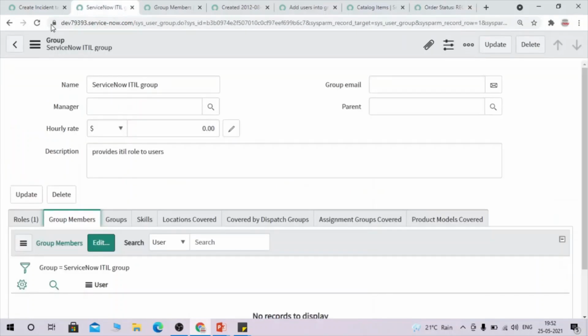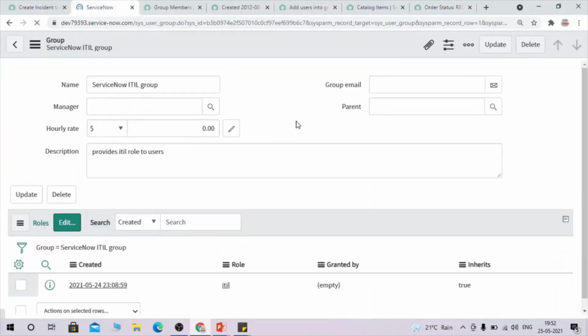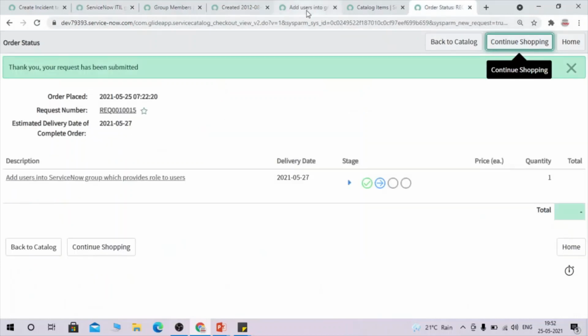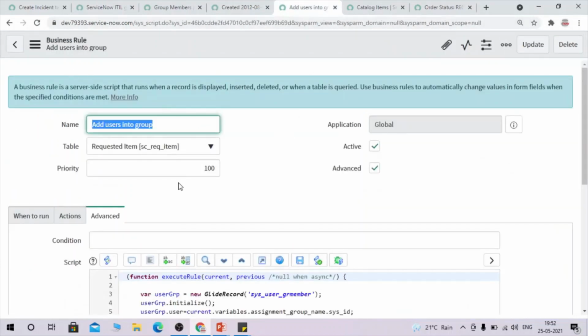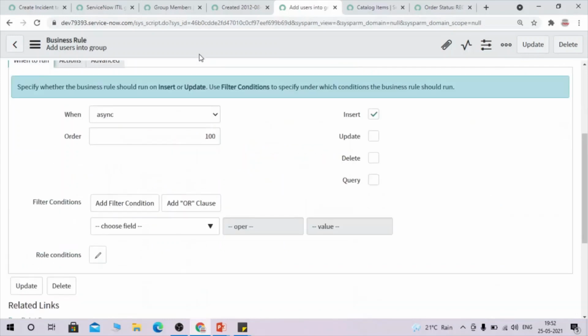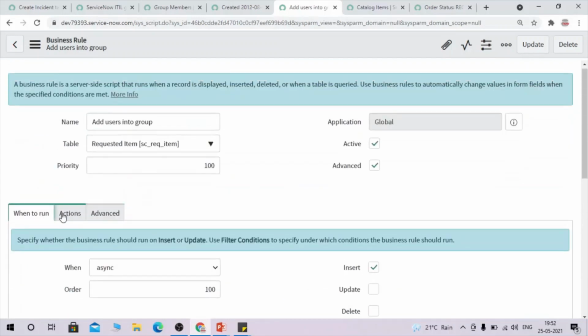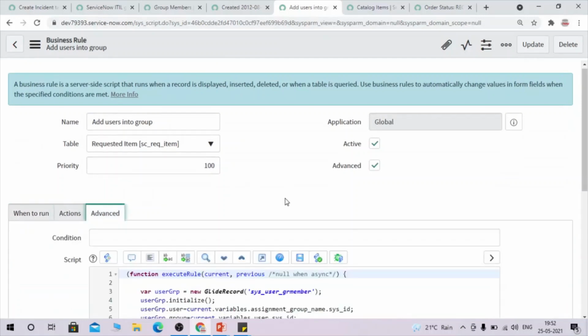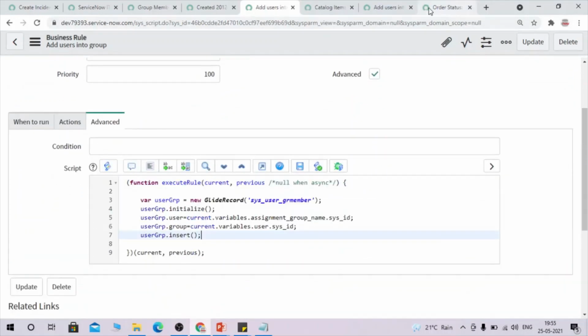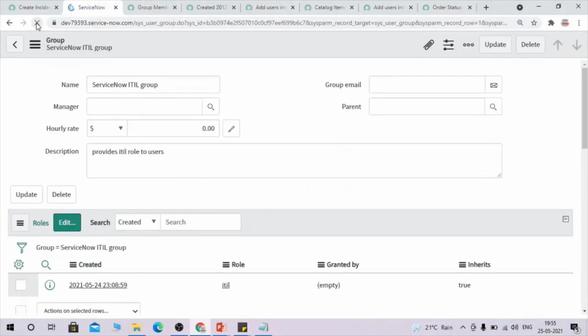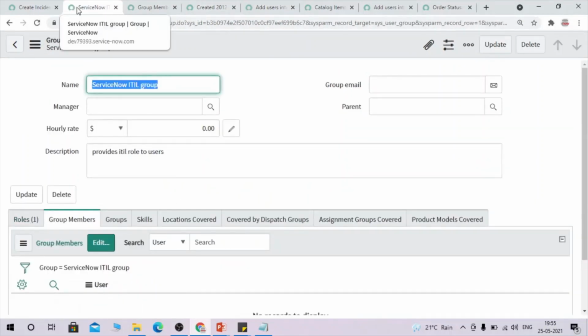So let's refresh it and check. Okay, not added. So maybe we have done something wrong. Let's check for that. Insert, fine. Let's refresh once again and check. So not added.